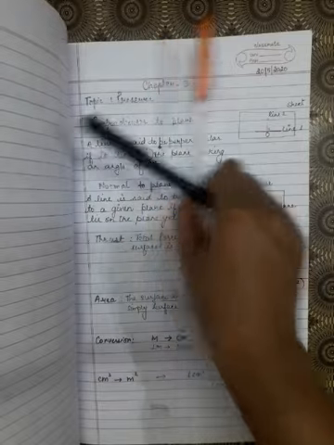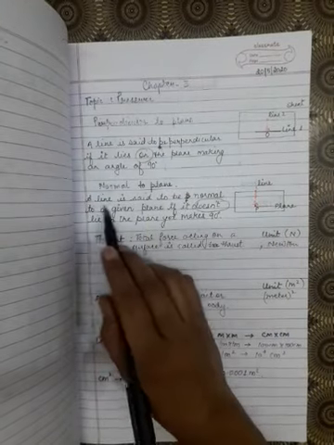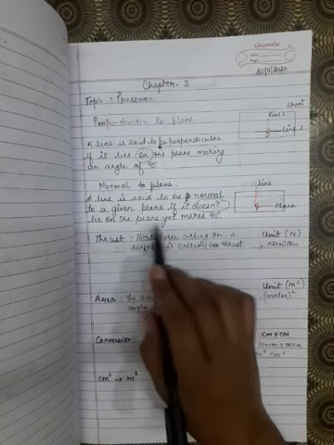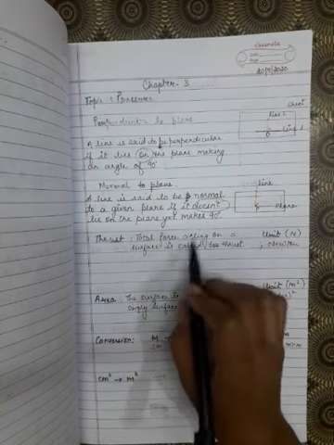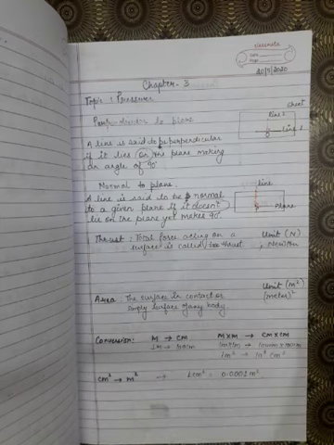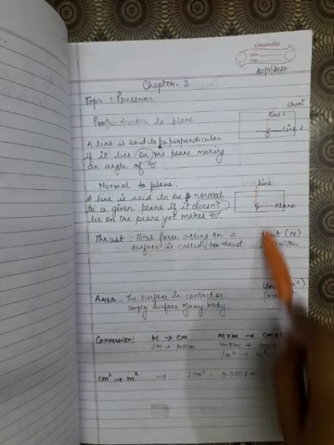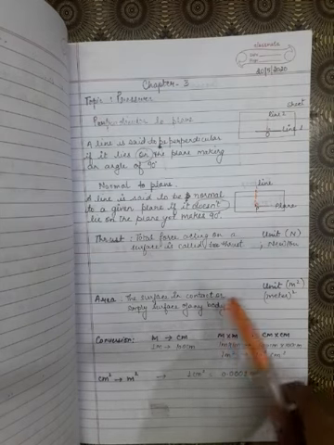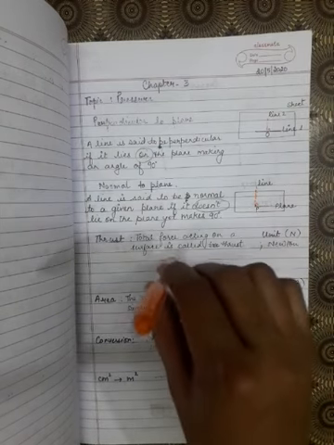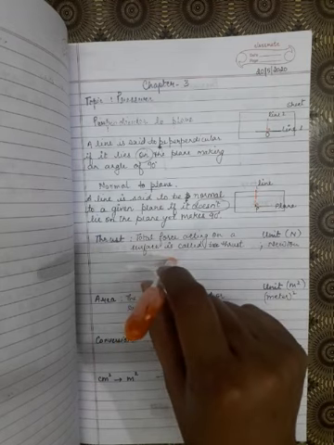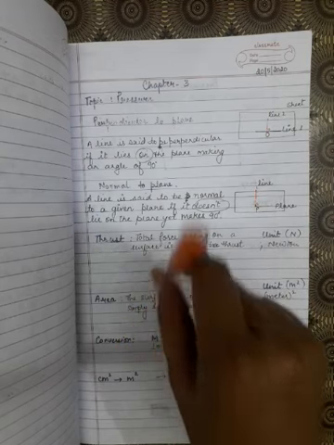Now case number 2, normal to the plane. A line is said to be normal to a given plane if it does not lie on the plane yet makes 90 degrees. That means it will not lie on the plane but it will make 90 degrees. How will it happen? This is a simple notebook. If this pen is lying on it and making 90 degrees, it is not lying like this.